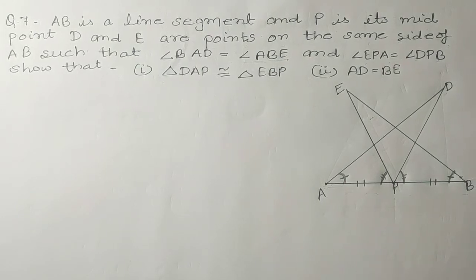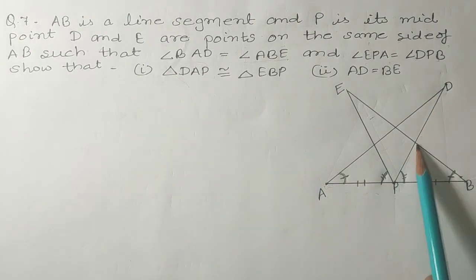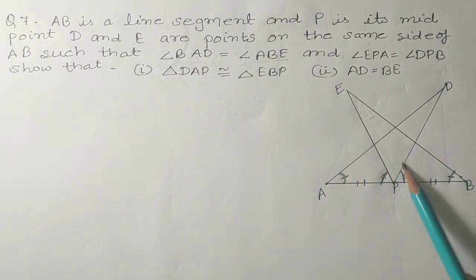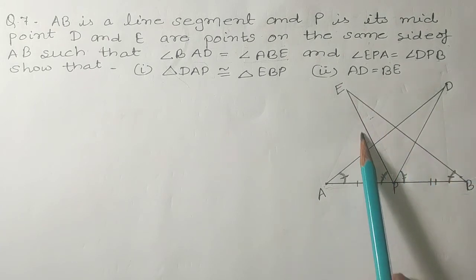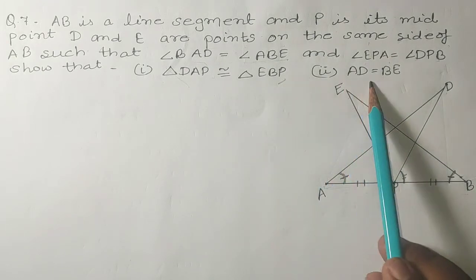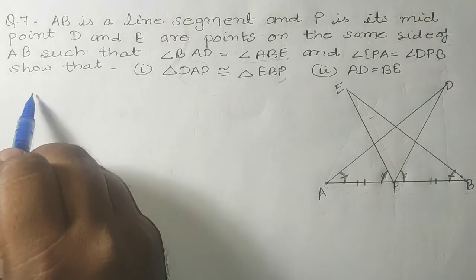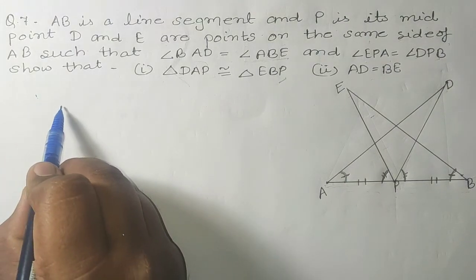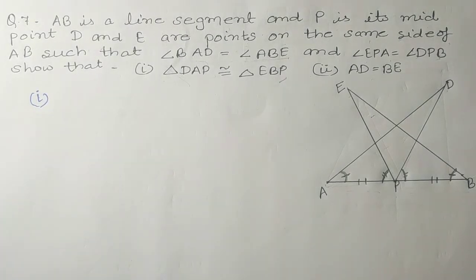We have to show that triangle DAP, this triangle, is congruent to triangle EBP, this triangle. The first part is to prove this, and after that we will prove that AD is equal to BE. So firstly let us see part 1, that we have to prove that triangle DAP is congruent to triangle EBP. So we are solving the first part.